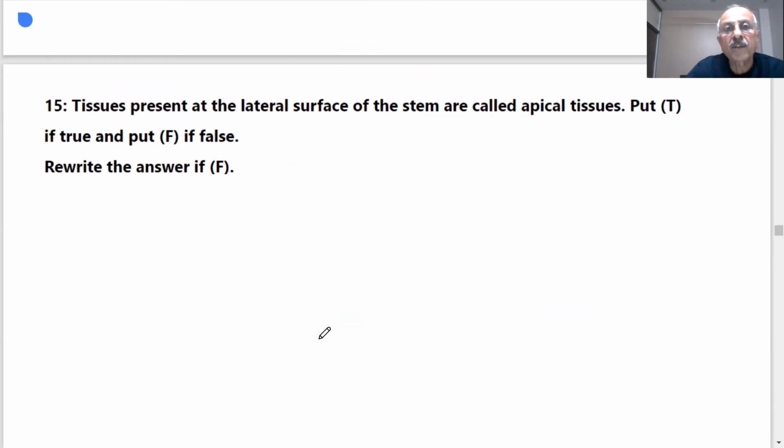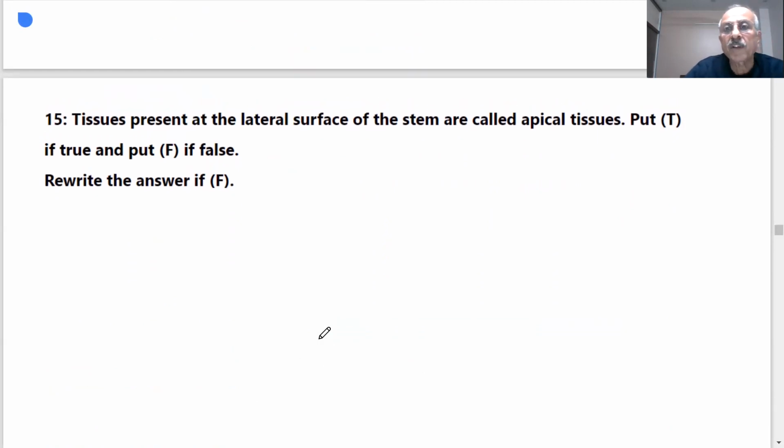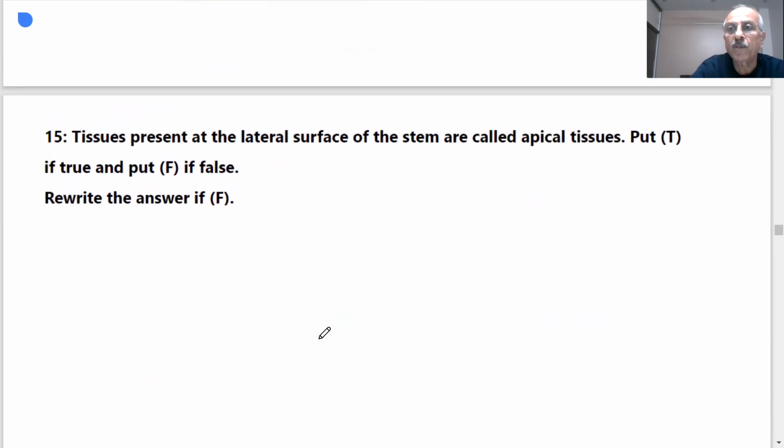The tissues present at the lateral surface of stem are called apical tissues. Put true or false. Rewrite the answer if false. Sir, this statement is false. Then what is the true statement?